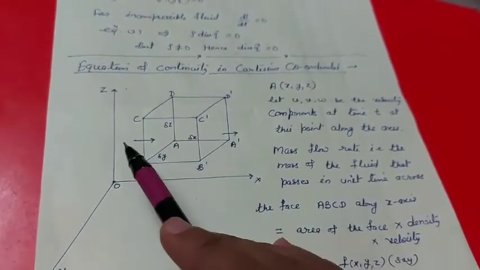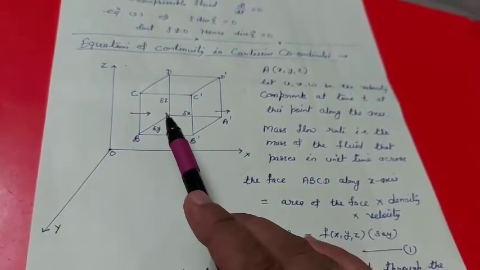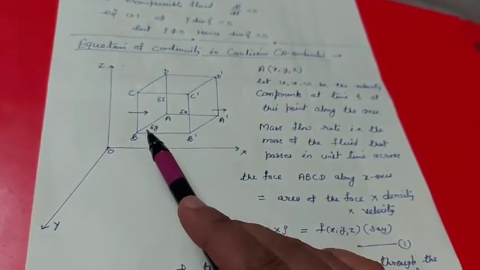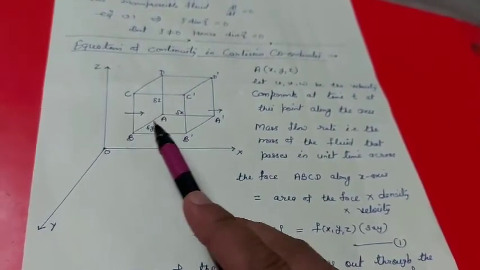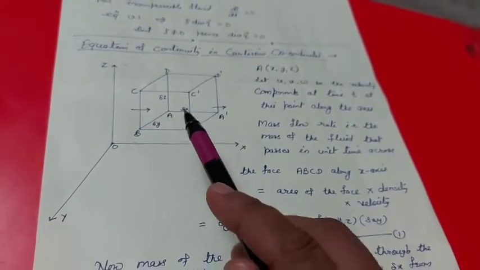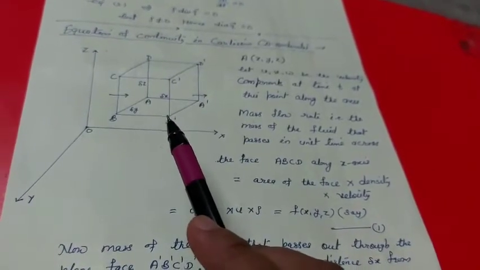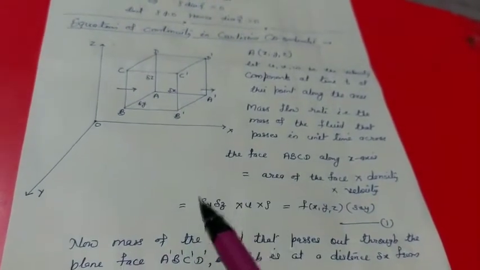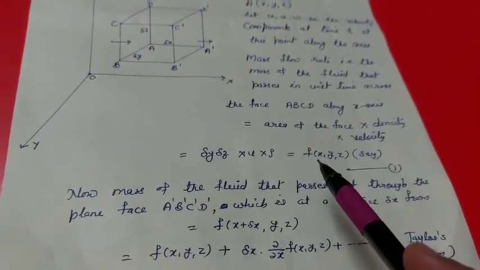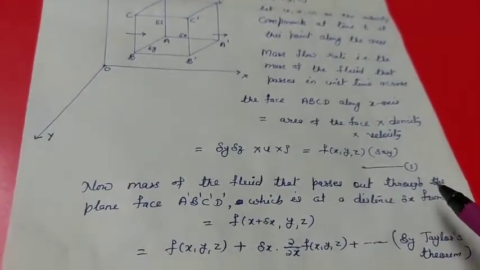ABCD along the x axis, is equal to area of the face into density into velocity. Now the area of this face ABCD is delta y delta z. Along the x axis the velocity component is u and density is rho. So the overall mass flow rate, that is the mass of the fluid that passes in unit time across this face, will be delta y delta z into u into rho. Suppose this is equal to a function of x, y, z, and suppose this is equation number 1.